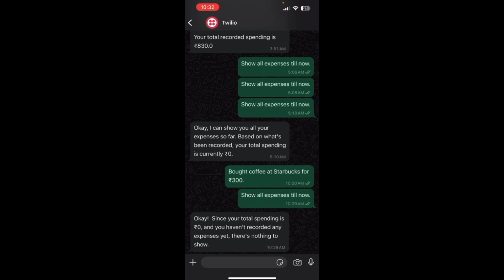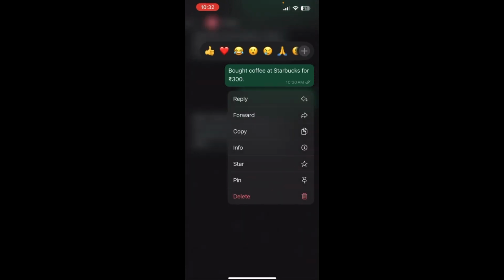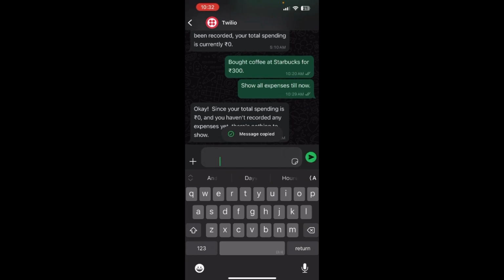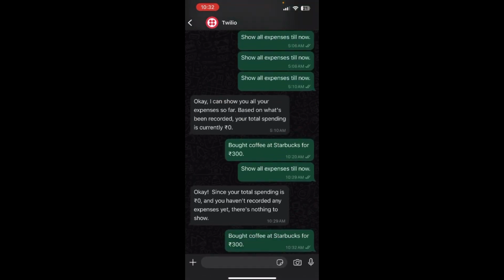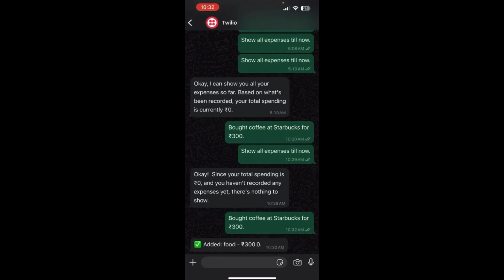So, firstly, I will show the actual bot on WhatsApp. Right now, there is no spending. I've cleared the database for now so that I can start afresh. Let me copy this and send an expense message. I've sent this message and you can see it's added for food, 300 rupees.